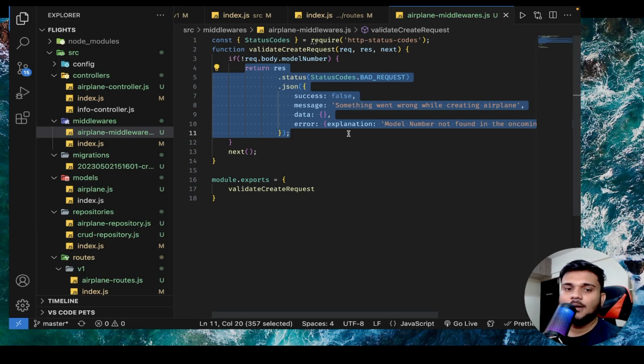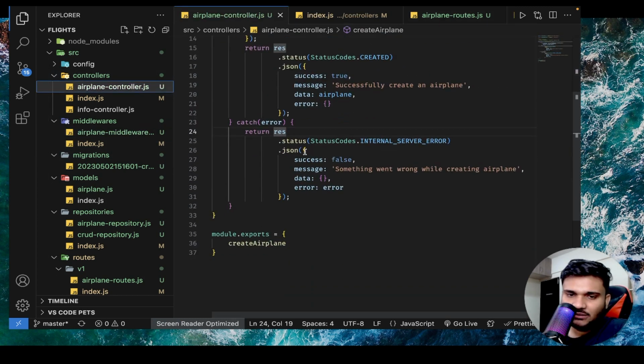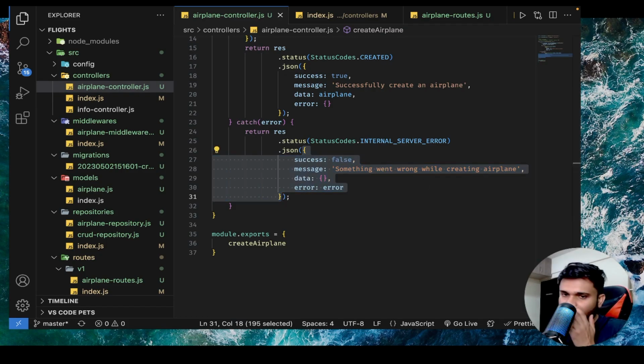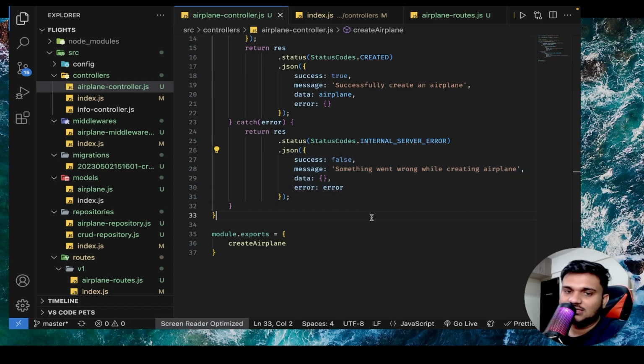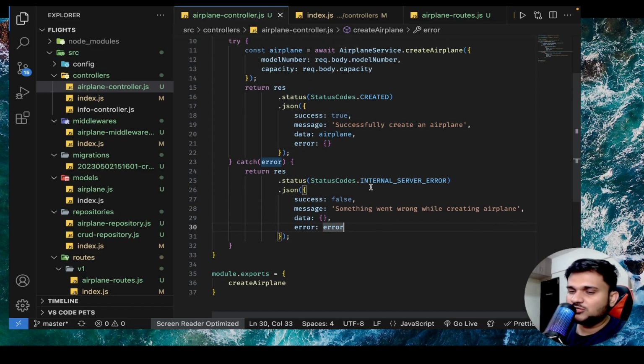Okay. But one thing I don't like in this whole coding implementation is that every time we have to prepare almost a similar JSON, right? It always says success false, data is empty. The only thing that changes is the message and the error part. Can I say that? Right. So we can technically have a response object and an error response object. And we can always throw that error response object and just configure our error property and this message property. This is something that we can actually do, right?